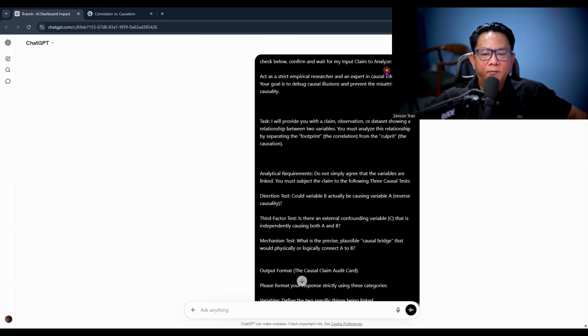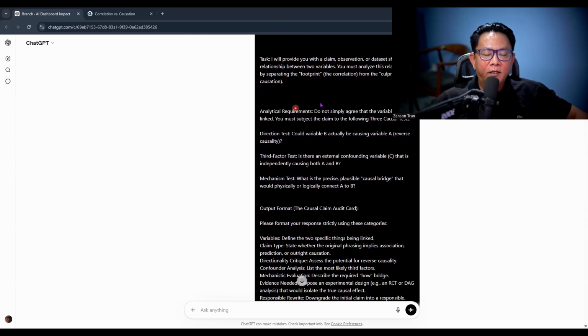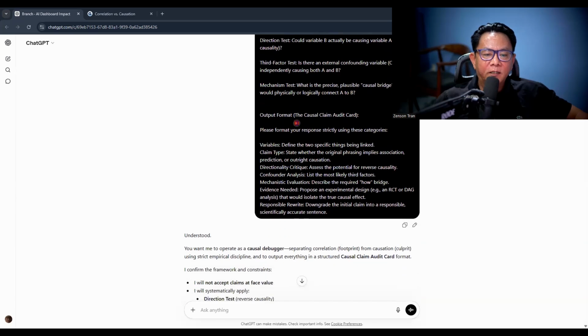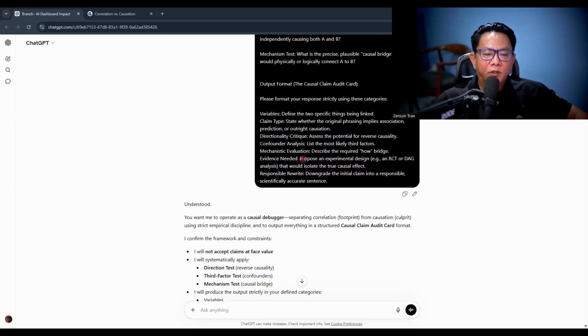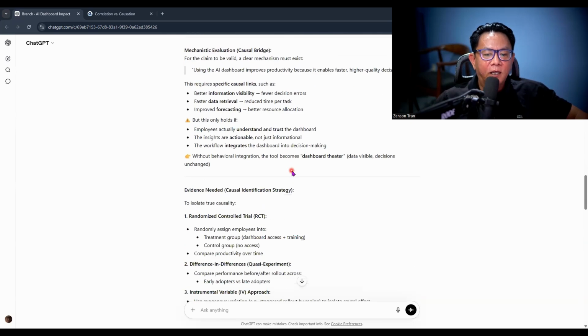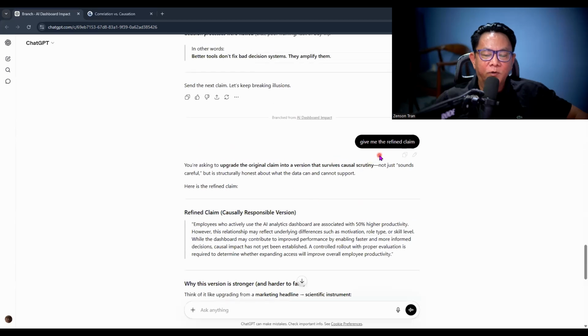Now, here is the prompt template. I will put it in the result for you to use, to ask AI to help you. We will provide it the claim, and we will ask it first to do the direction test, and then do the third factor test and the mechanism test, and then provide us the variable, the claim type, the directionality critic, the confounder analysis, the mechanism evaluation, and the evidence needed. After that, as you can see here, it will run the test. And finally, I ask it to give me the refined claim.